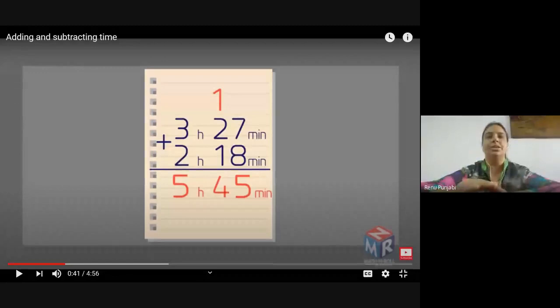Please note here, when your minutes column is less than 60, then you can assume that this is simple addition. You will not face any difficulty in simple addition. But when the minutes are greater than 60, then you will face difficulty. Then also I will explain what to do. I hope everyone has done it.